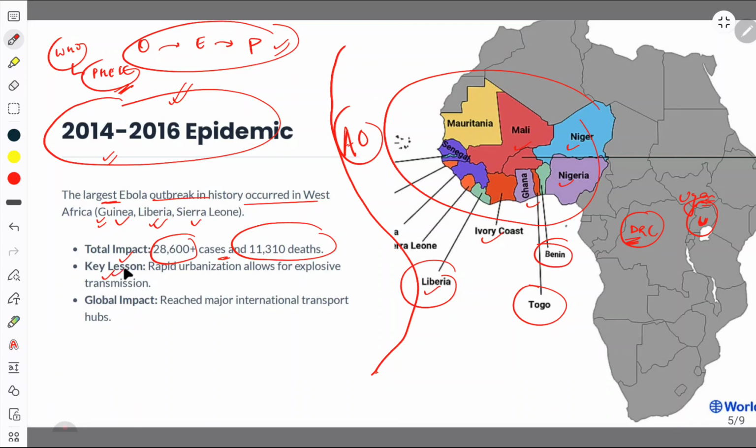What were the key lessons? That rapid urbanization allows for explosive transmission. Rapid urbanization means rural people moving to the urban areas rapidly. So this allows for explosive transmission. It has increased the transmissions. Okay. Second, global impact. It reached the major international transport hubs also.